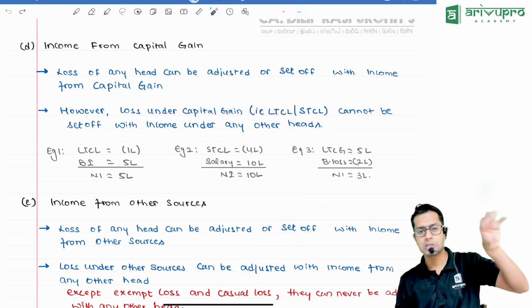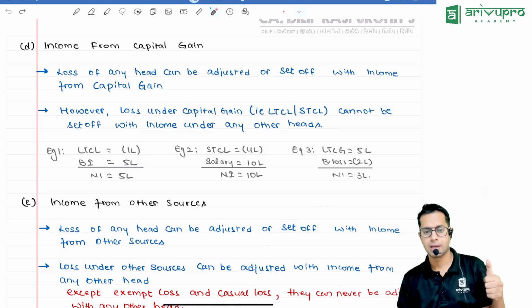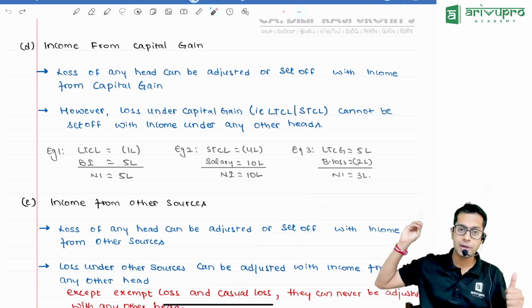So will other heads take care of capital gain losses? No. Capital gains losses will not be taken care of by other heads.